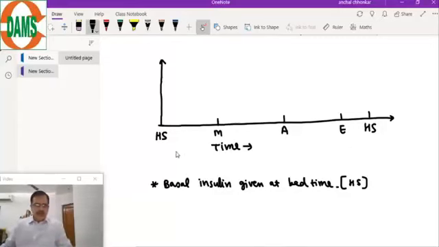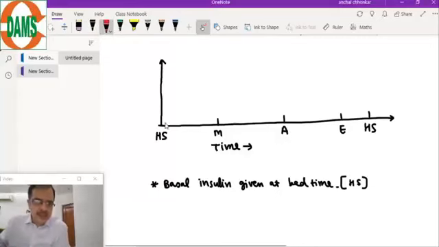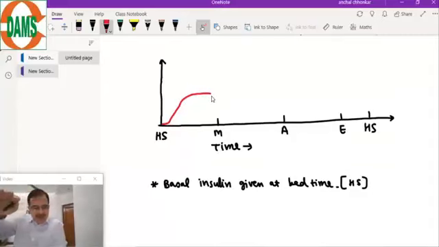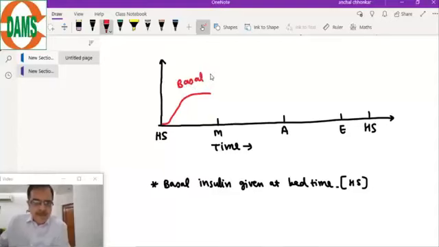So we give the basal insulin at bedtime. It maintains a steady level and does not show very high peaks.